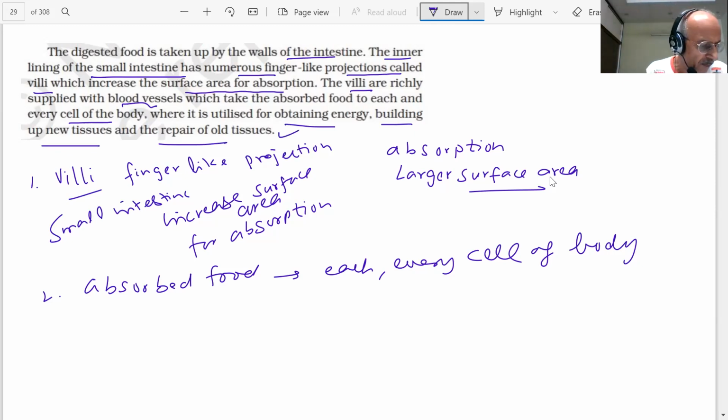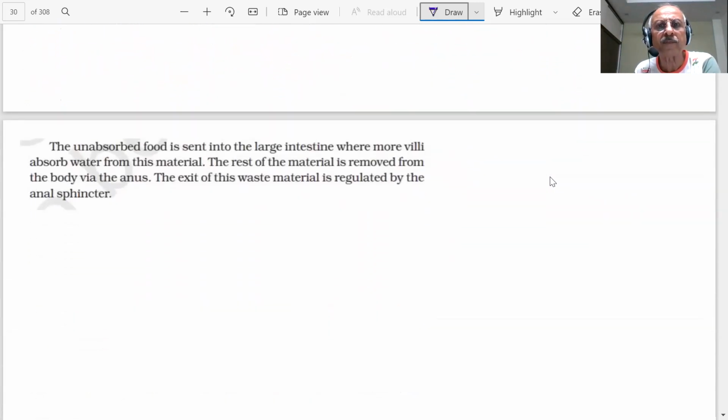Clear? Is it clear what the villi are doing? There are blood vessels. They will take the food to each and every cell of the body, because it will provide energy. It will build up the tissues and repair the old tissues. If there is damage of the tissues or dead tissues, then new tissues have to be formed. Who will do that? How will it be done? The blood vessels are there in the villi. The absorbed food is reaching every cell of the body. Then what will happen next?